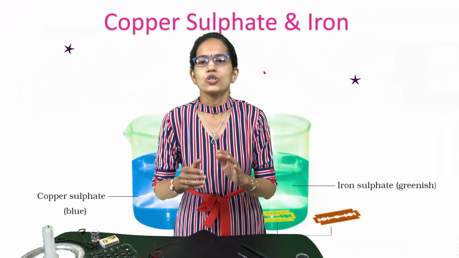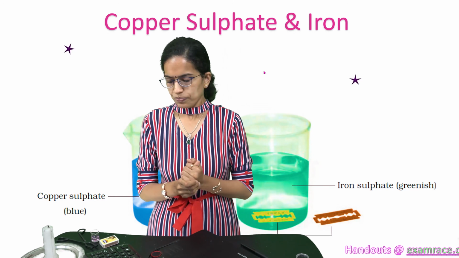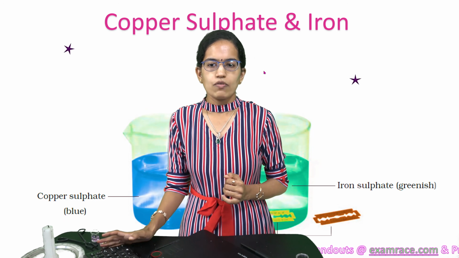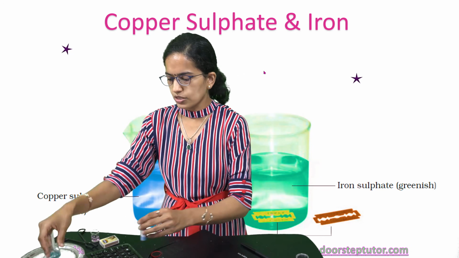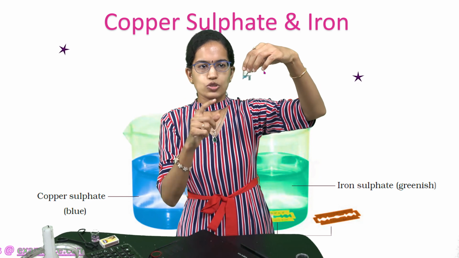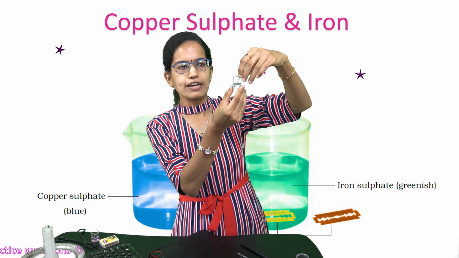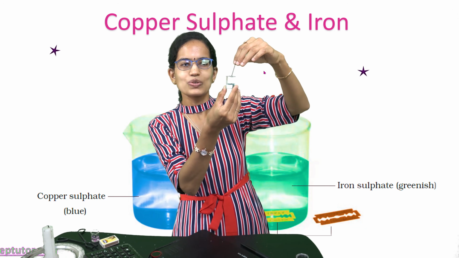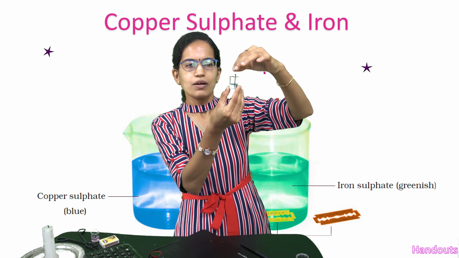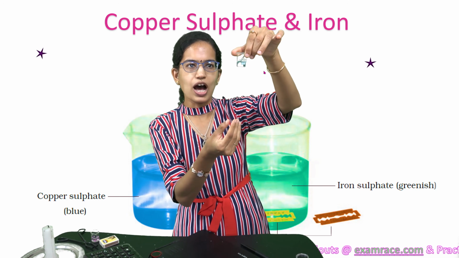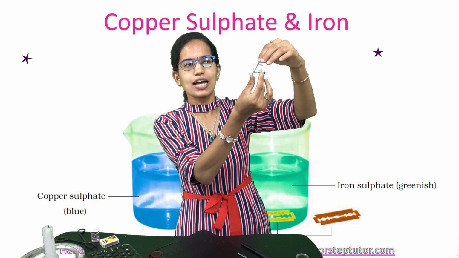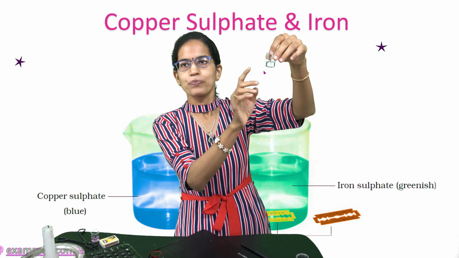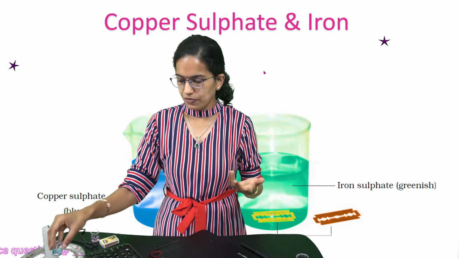Coming back to another example of rusting. So another example is copper solution. Now copper solution, and we have iron, a very good example. So we have certain copper solution here, and I put this iron nail into this flask. So I had kept it a little while ago, and I was waiting for this iron nail to rust or to turn brown, but it has not happened as of now. But this solution would basically turn greenish, and this iron nail would turn brown. So this is how the copper sulphate reacts.